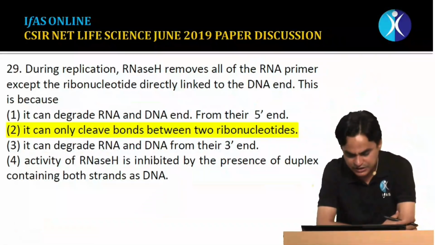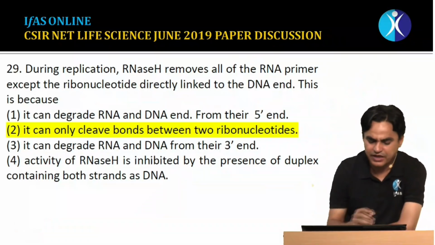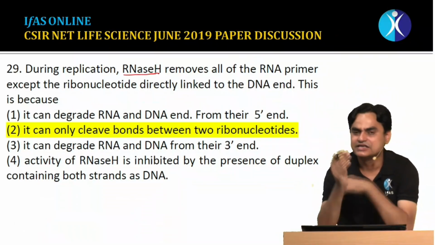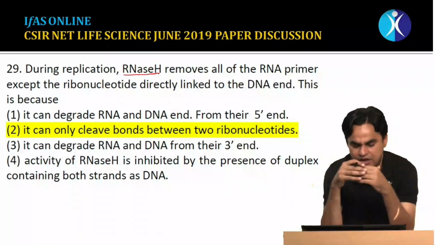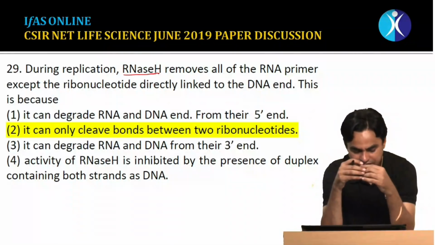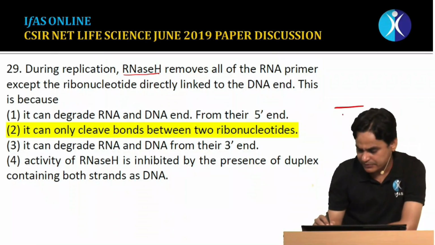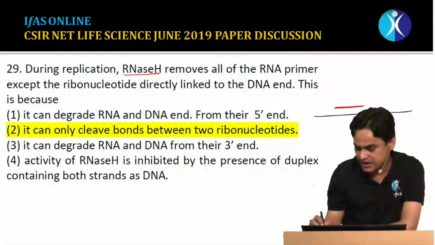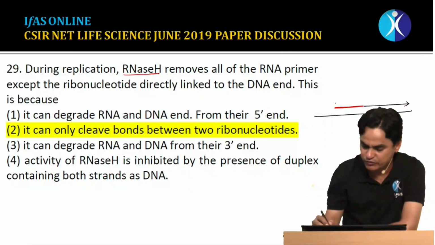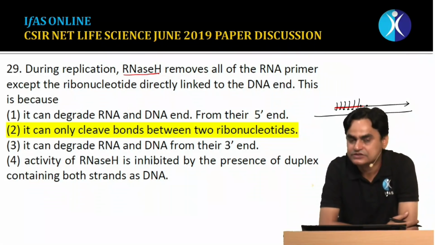Moving to question number 29. Basically this is a question from molecular biology. During replication, RNase H is a nuclease which removes the RNA which is in hybrid state with the DNA, and due to this activity it is able to remove an RNA primer. It can remove an RNA primer. Suppose this is the template strand, this is the RNA primer, and this is the DNA which is being extended. It can remove the RNA except that nucleotide which is linked with DNA.